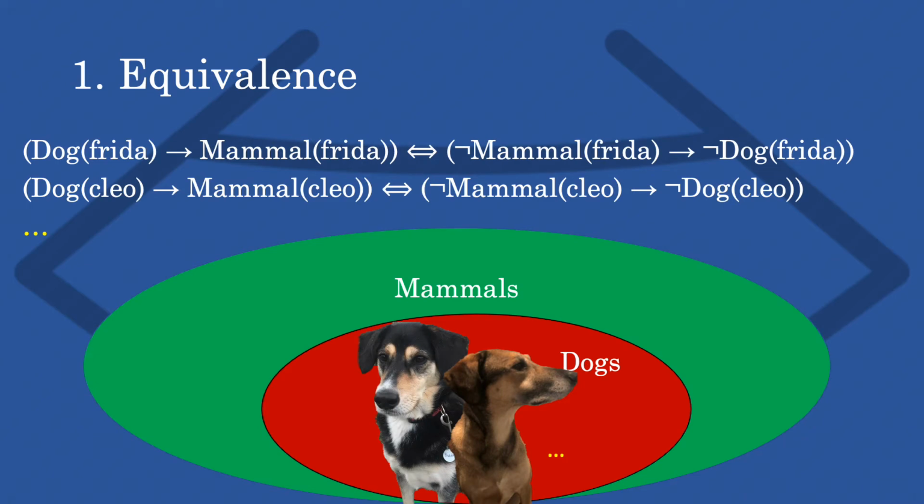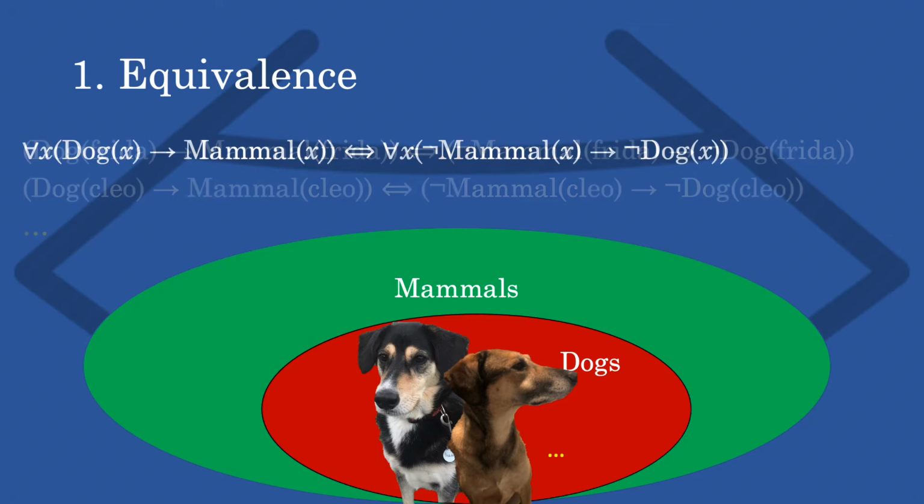However, we quickly notice that this isn't just something that's true of Frida, it's basically true of every dog. Right? So if Cleo is a dog, then Cleo is a mammal, is equivalent to if Cleo is not a mammal, then Cleo is not a dog, and we could keep on doing this ad nauseum. And what we see is that this works universally. That is, all dogs are mammals is logically equivalent to all non-mammals are non-dogs. And if you look at the Venn diagram, it says exactly this, right? If we looked outside of the green circle, we would find no dogs.